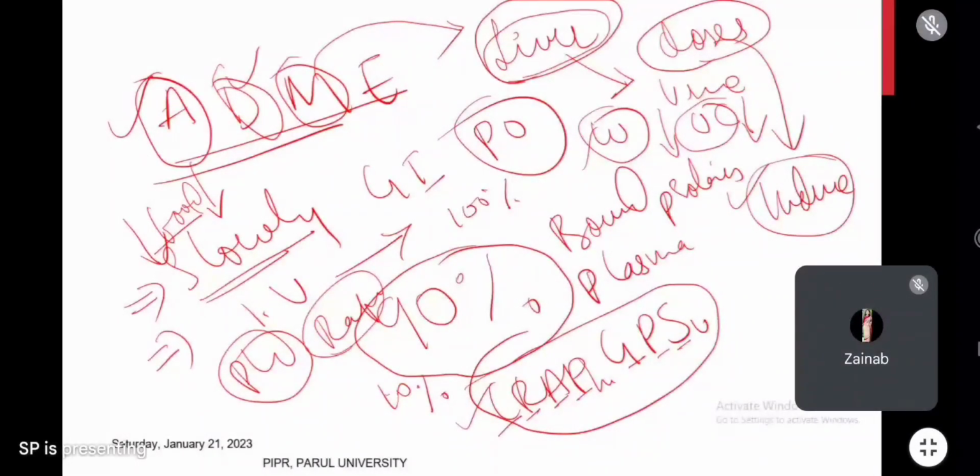And one more important point: as it is an enzyme inducer, it will induce the metabolism of itself. Self-metabolism will increase. With concomitant administration of phenytoin and other drugs, the activity of the other drugs decreases, and phenytoin itself will also be metabolized faster because it is inducing its own cytochrome P450 enzymes. This is one more point you have to remember.